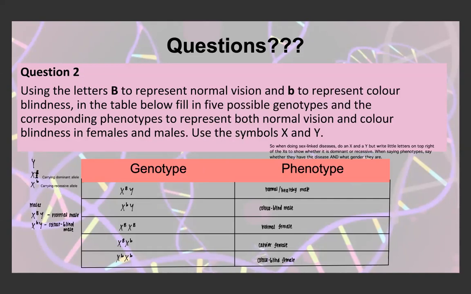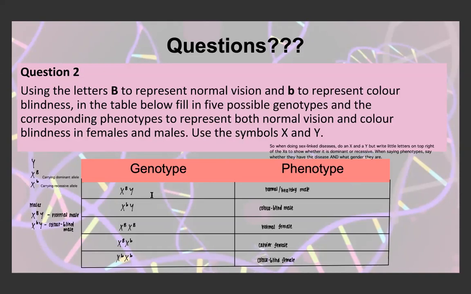Then there's 2 types of X chromosomes, the one that has the dominant allele and the one that has the recessive allele. So there's 2 types of males. It can either be a normal male, so the one with the Y chromosome and a dominant allele X chromosome, or a colorblind male, so a Y chromosome and a recessive X chromosome.